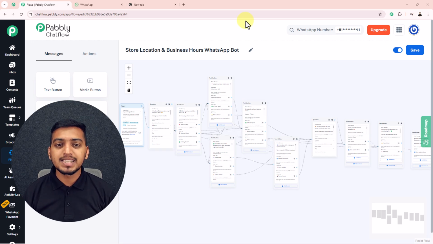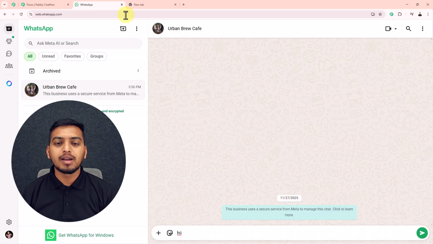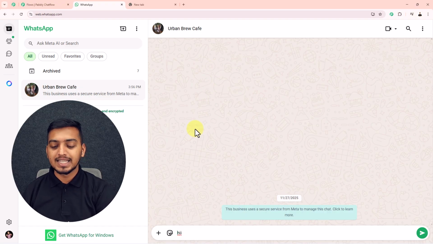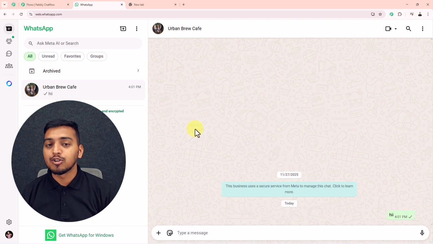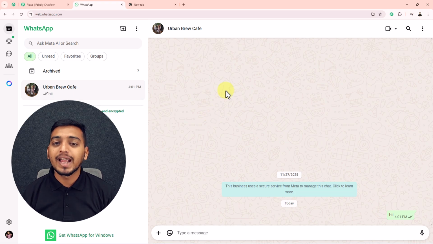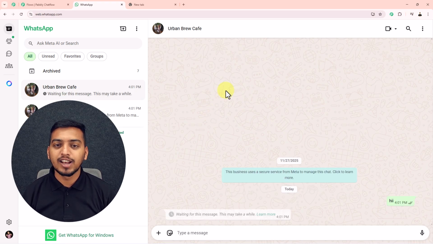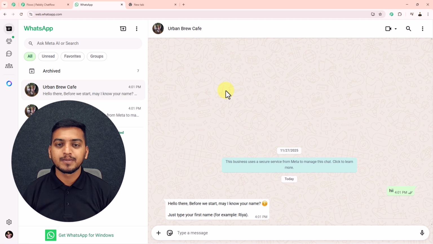Now as we are on my screen, without any delay, I will show you the real-time example of this WhatsApp chatbot. For that, I will open my WhatsApp account and inside this chat, I will send this keyword. Then you will see that this WhatsApp chatbot will get triggered instantly and it will send me a welcome message on my screen. Here I have received this message. Hello there, before we start, may I know your name?